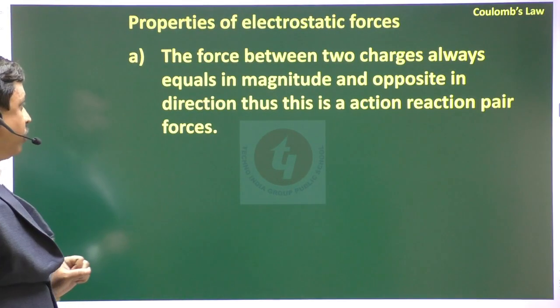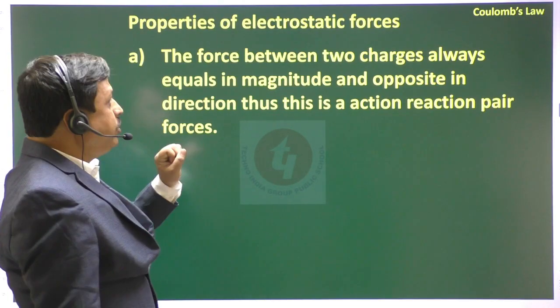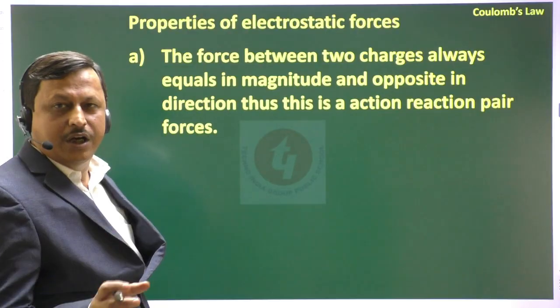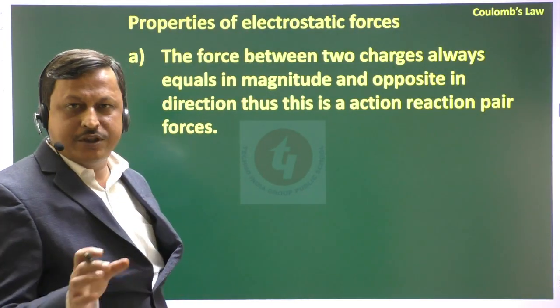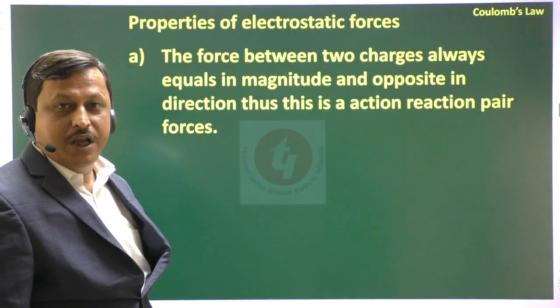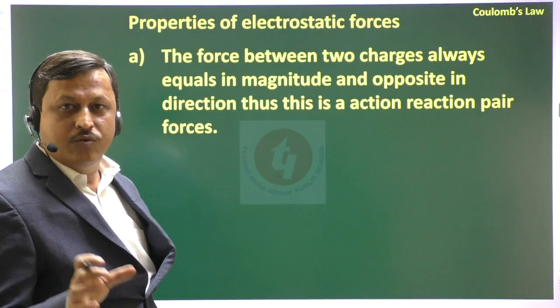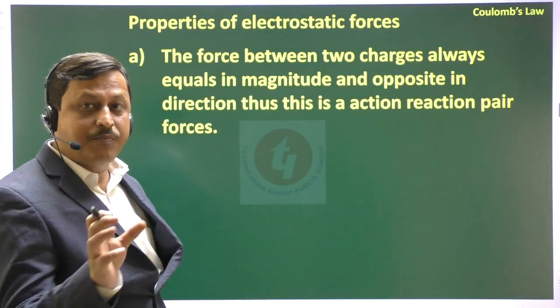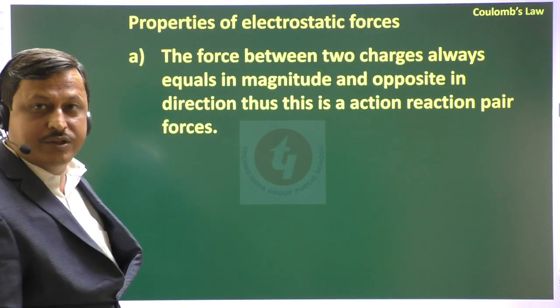Next, we will discuss properties of electrostatic forces. You know that positive charges repel each other by a certain amount of force, and positive and negative charges attract each other by a certain amount of force. What are the properties of the electrostatic forces?